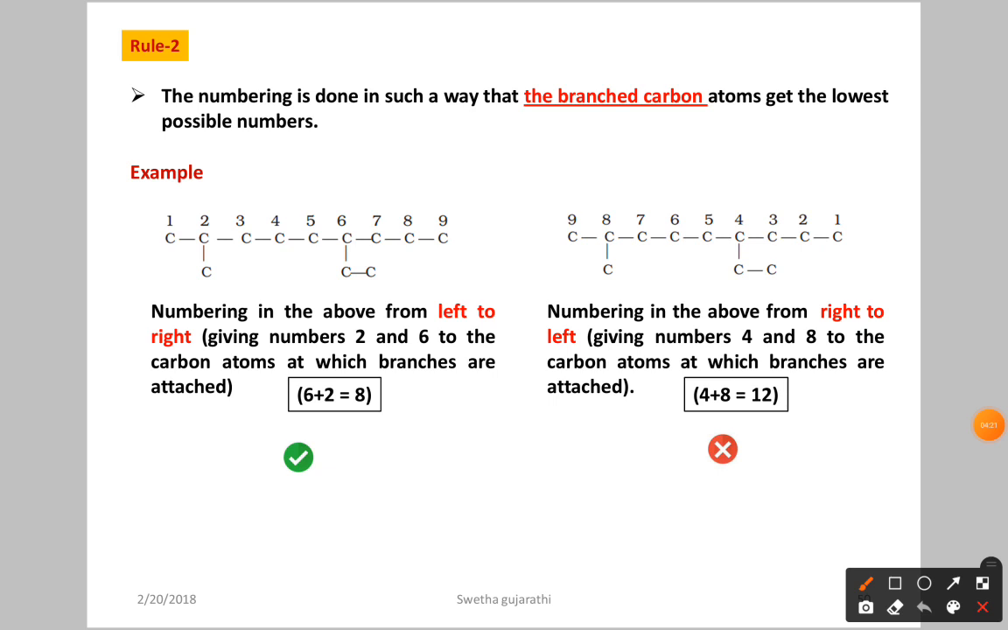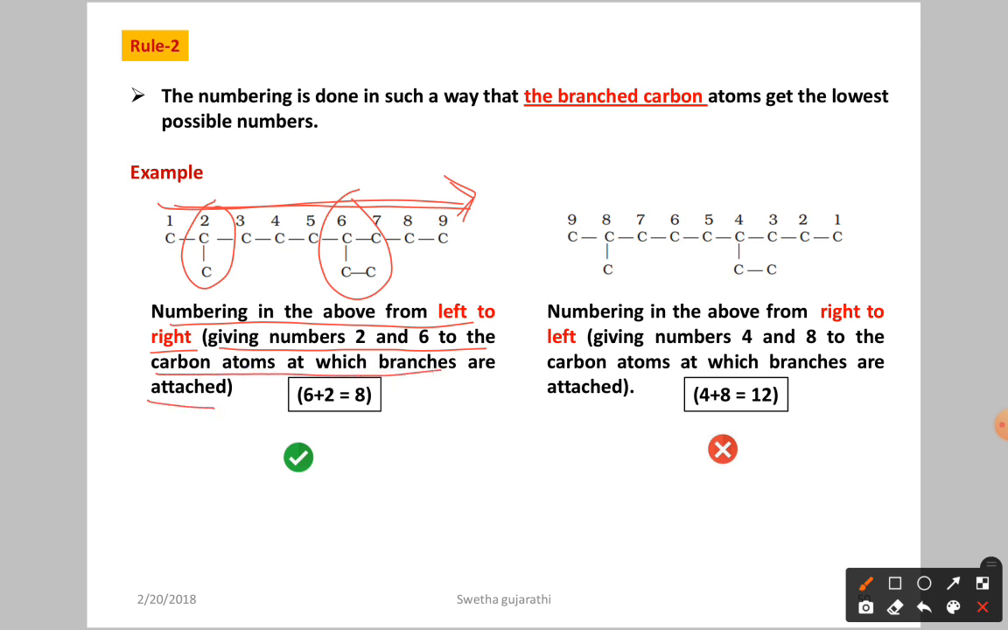So if you start the numbering from here in this direction, the total number of carbon atoms is 1 2 3 4 5 6 7 8 9. Now here, in the second position we have the methyl substituent, and in the sixth position we have the ethyl substituent. So numbering from left to right, we give the numbers 2 and 6 to the carbons at which branches are attached.